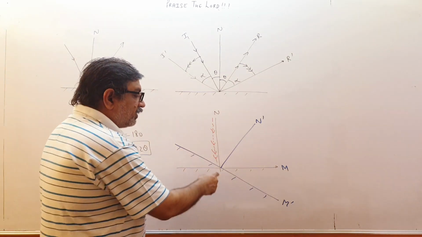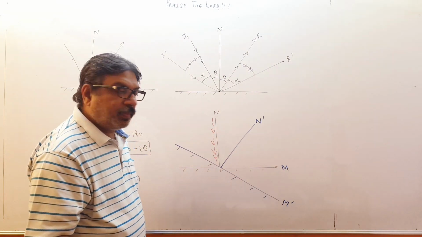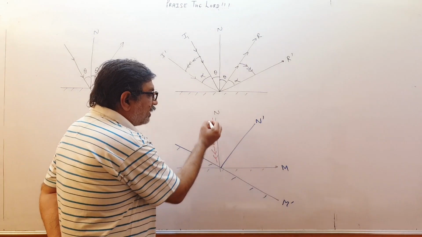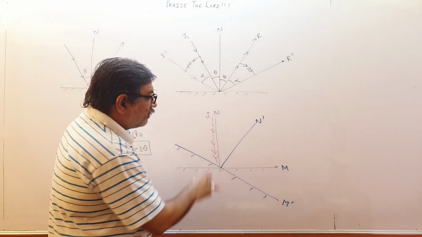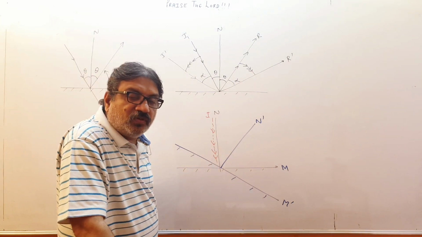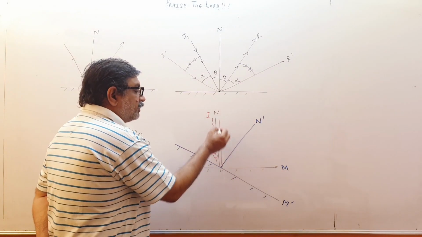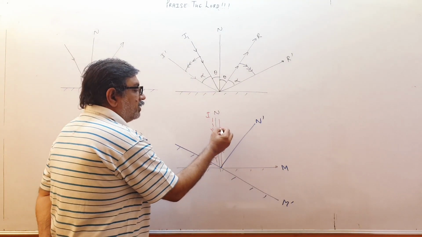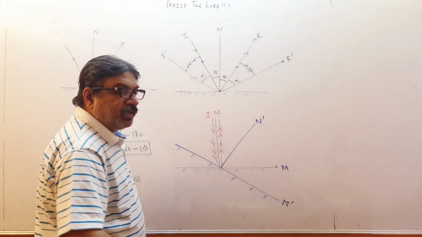It will be the same direction, because angle of incidence equals angle of reflection. The incident ray is coming perpendicular, in the direction of the normal, so the angle of incidence is 0 and the angle of reflection is also 0. My reflected ray will go back like this. I am drawing them separately only to show you the difference, but actually they will be on one line.